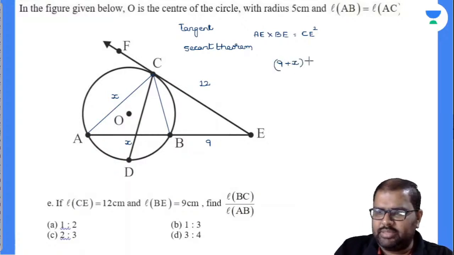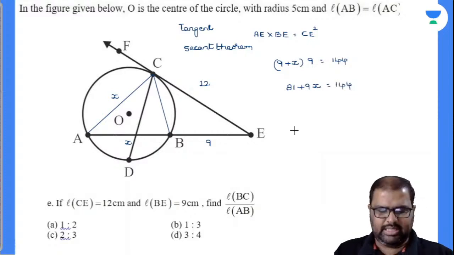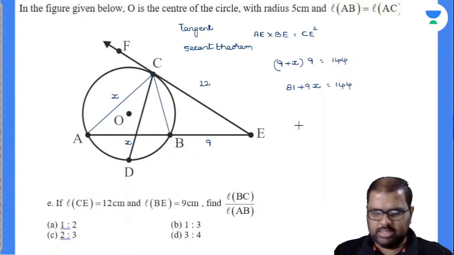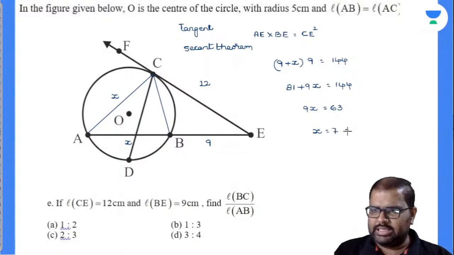BE value is 9. CE is 12 square, which is 144. So this is 81 plus 9x is equal to 144. What is 144 minus 81? 63. So 9x is equal to 63 and my x value is 7. Okay, so I got the AB and AC value.